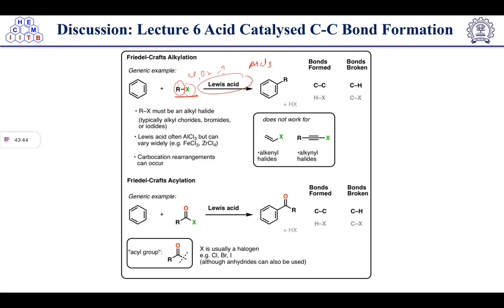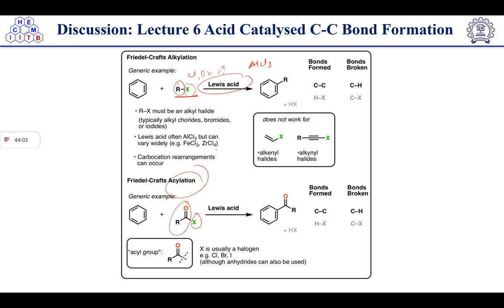Carbocation rearrangement takes place in this reaction, unlike Friedel-Crafts acylation reaction. In alkylation reaction, and in acylation reaction, this acyl group will be bonded to a halogen atom.